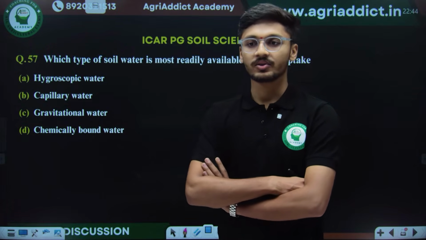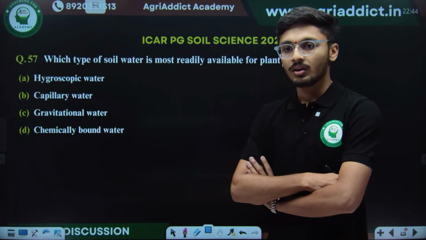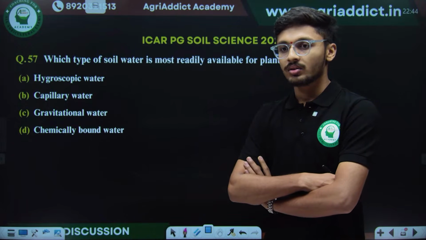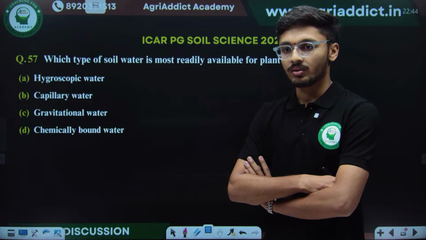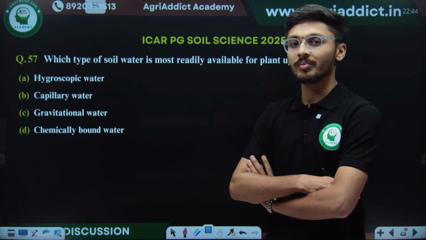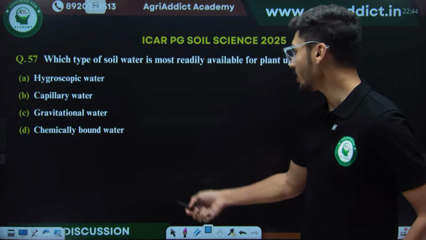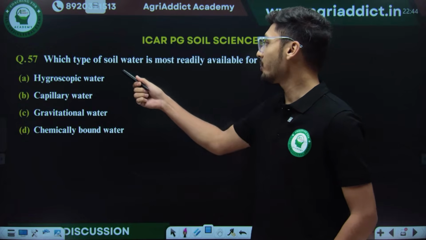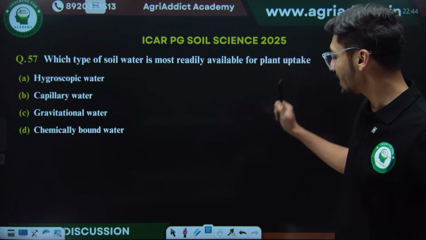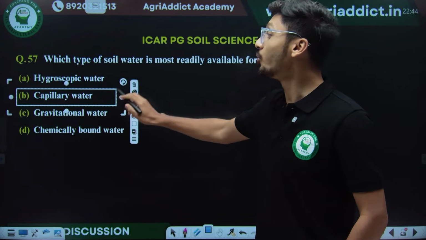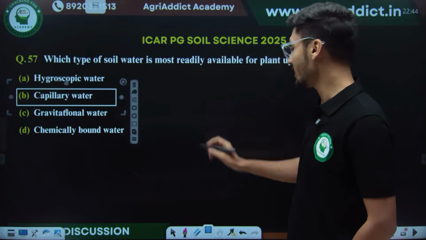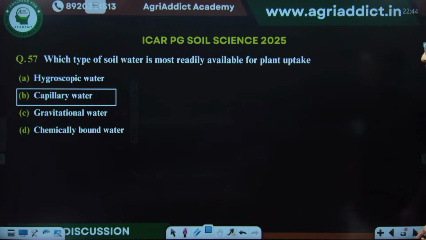What will be the correct answer for this question? Okay, very good. No, Jayesh. How will be hygroscopic water? Hygroscopic water exists in vapor state. Vapor state of water, how can it be readily available for plants? No. A part of capillary water, to be more precise, is available for soil uptake.